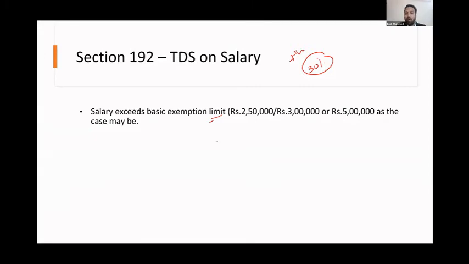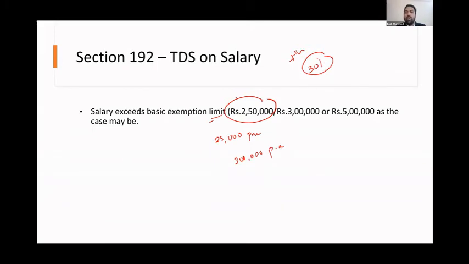So if you have an employee who receives 25,000 per month salary, 25,000 into 12, they receive 3 lakh per annum. So they have exceeded this exemption limit, assuming the employee is less than 60 years old. When you pay salary, you have to deduct TDS on salary.